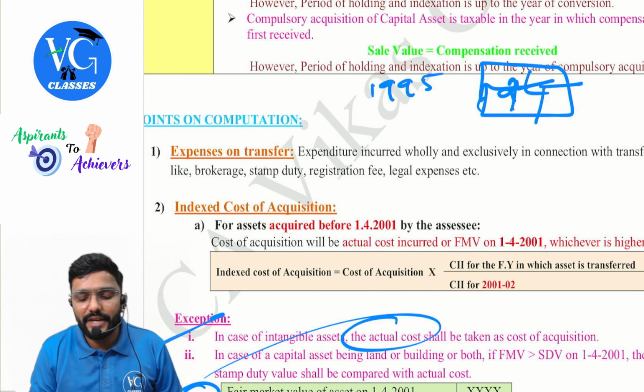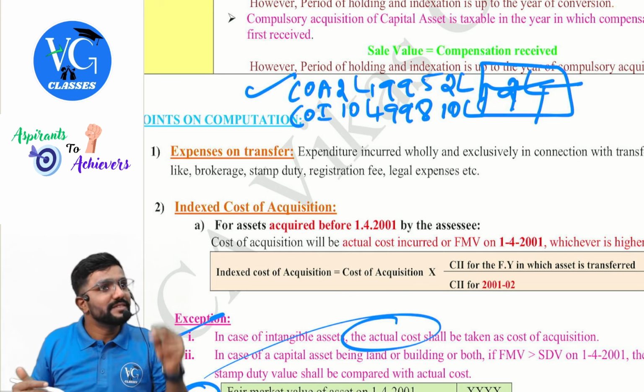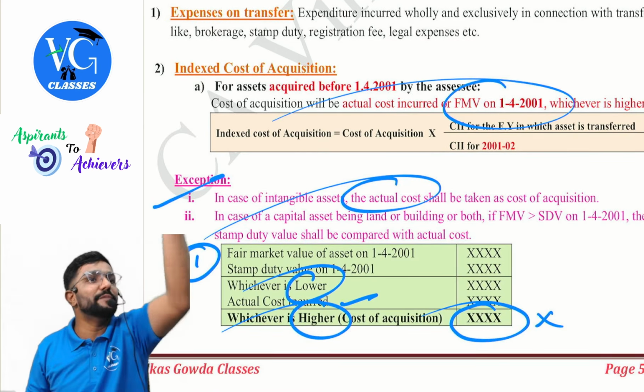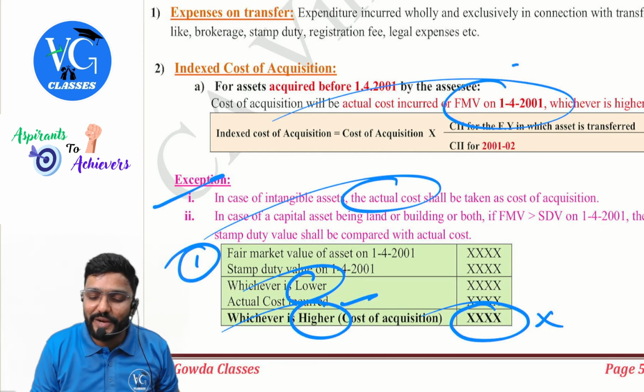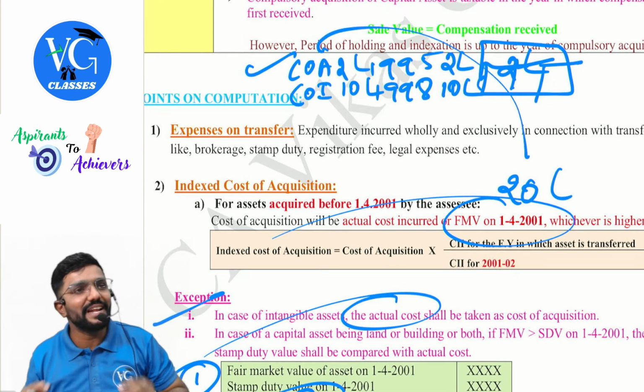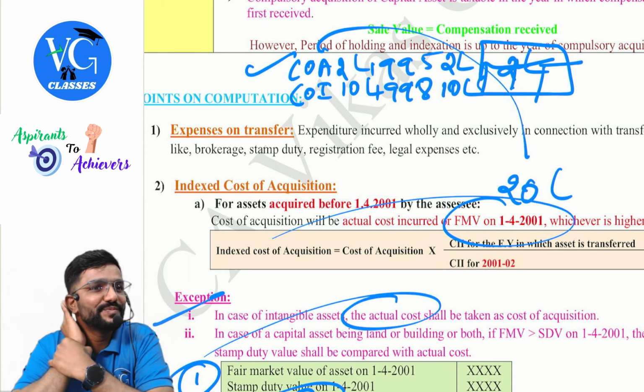So while applying indexation for cost of acquisition, what I would have done? Listen here. 2 lakh, I will compare with FMV of the property, not only land. FMV of the property includes land as well as building. So this FMV, whatever we calculate, will be for both land and building. Assume this is 20 lakh. So what do I do? 2 lakh or 20 lakh, whichever is higher, we will go with 20 lakh. So already improvement is taken care here, because whatever is the value of the property on 1st April 2001, everything would have been considered while calculating FMV.